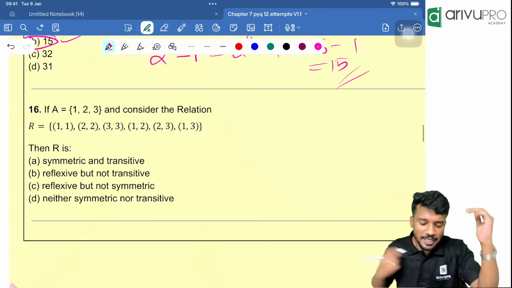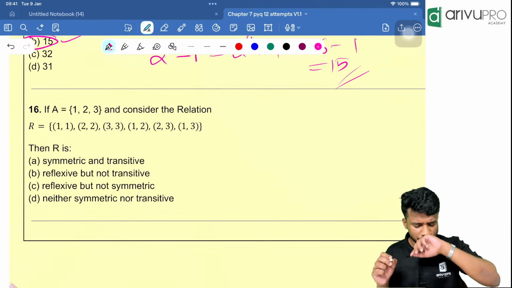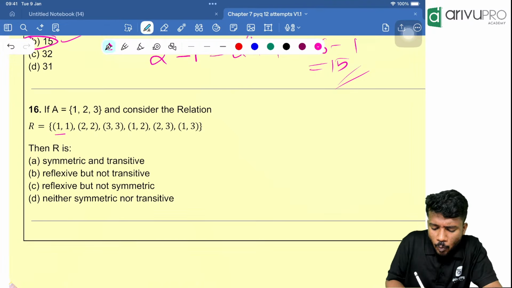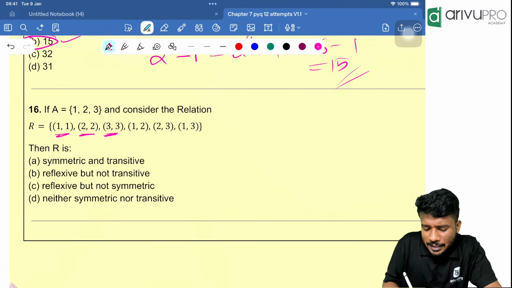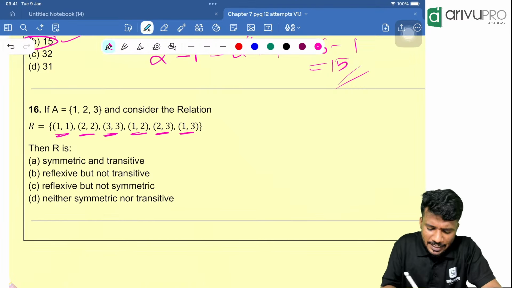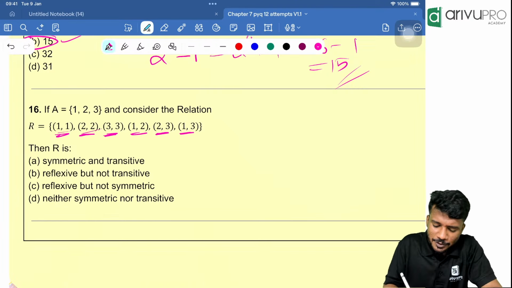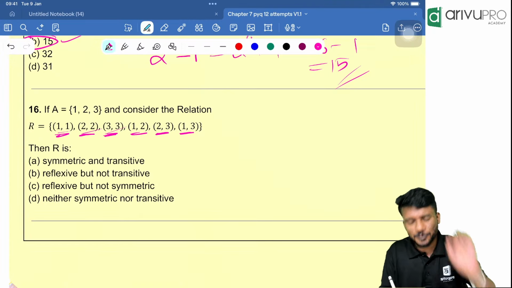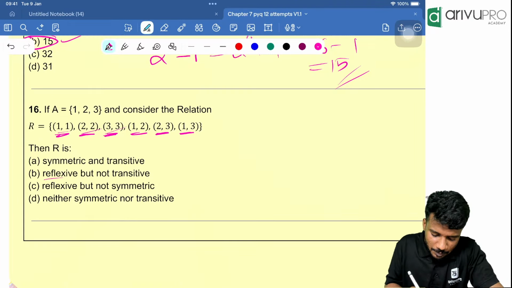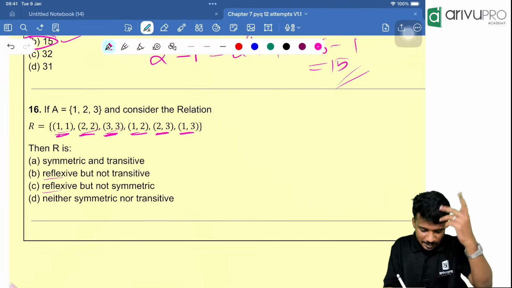Next question. If A is equal to the set of 1, 2, 3, consider the relation 1,1, 2,2, 3,3, 1,2, 2,3, 1,3. What type of relation is this? Is it reflexive? You tell me. 1,1 is there, 2,2 is there, 3,3 is there. That means it should be reflexive no matter what. That means the option can be either B or C. Let me check.